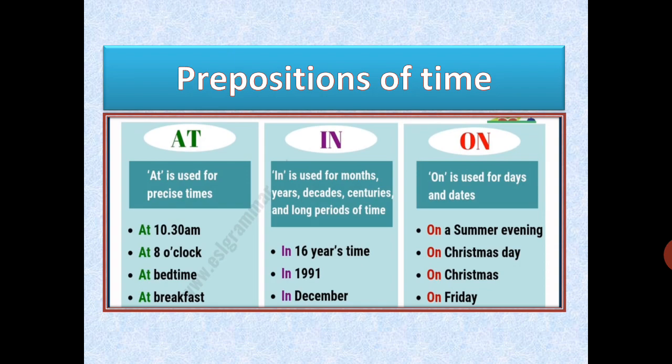Sunday, Monday, Tuesday, you will say on Sunday, on Monday, on Tuesday. With dates: on 10th, on 11th, on 12th, on 13th, on 24th October there is a holiday, and so on. Similarly, we can also use them with festival names like on Christmas Day, on Diwali Day, on a summer evening, and so on. But if I talk about summers, winters, at that time I will not say on summers or on winters. At that time I will say in summers, in winters, and so on.